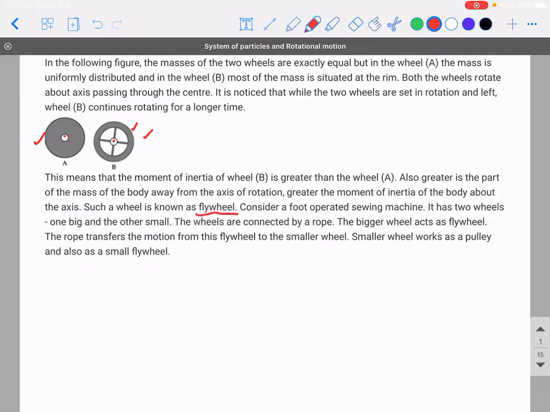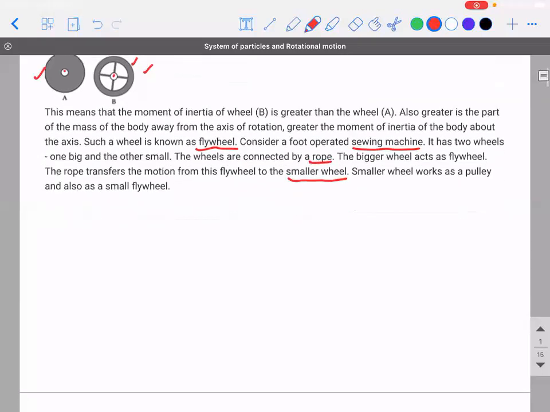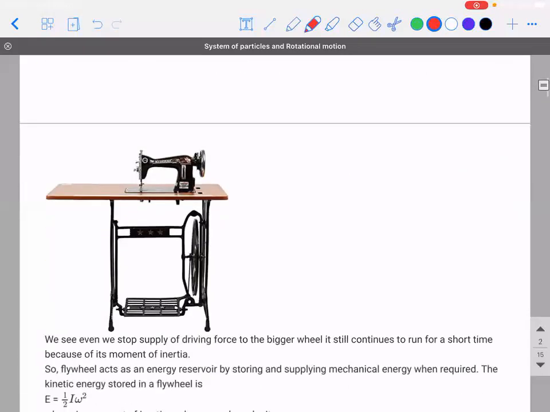So consider a foot-operated sewing machine. It has two wheels, one big and one small. One small is generally used near the hand. The bigger one will be closer to the leg. The wheels are connected by a rope. The bigger wheel acts as a flywheel. The rope transfers the motion from this flywheel to the smaller wheel. The smaller wheel works as a pulley and also as a small flywheel.